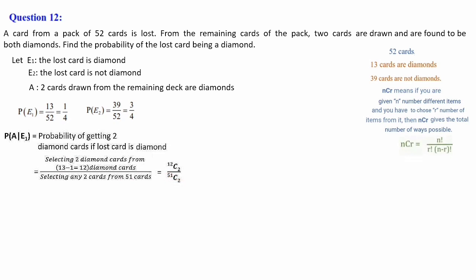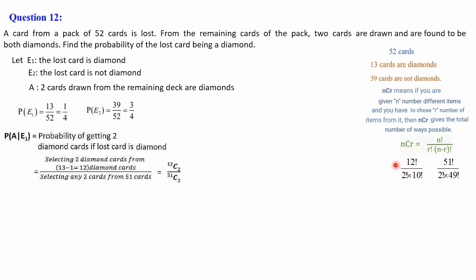Let's recall the formula. nCr is equal to n factorial divided by r factorial into n minus r factorial. Here 12C2 is 12 factorial divided by 2 factorial into 12 minus 2, that is 10 factorial. And the denominator 51C2 is 51 factorial divided by 2 factorial into 51 minus 2, 49 factorial. Here a little bit of calculation we can do.